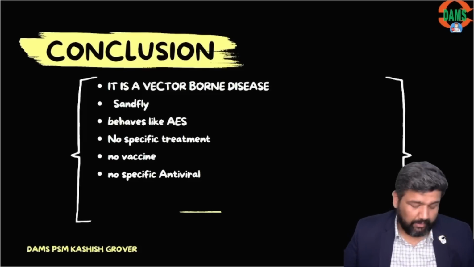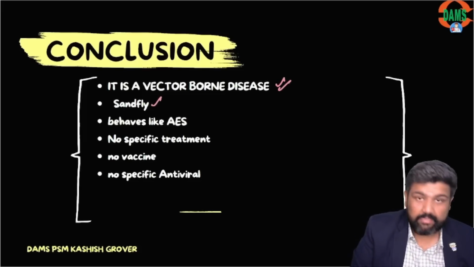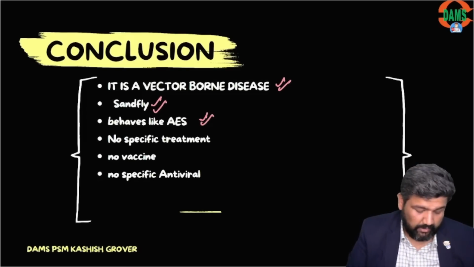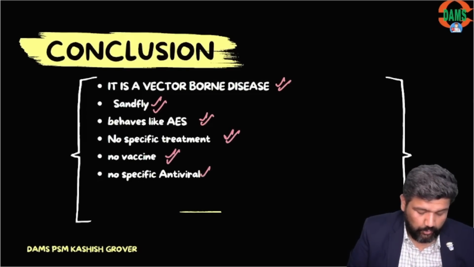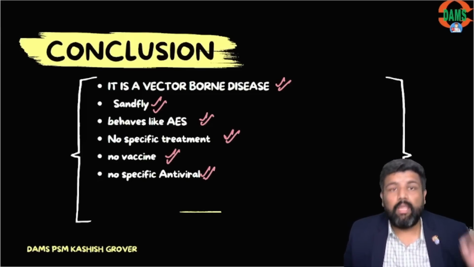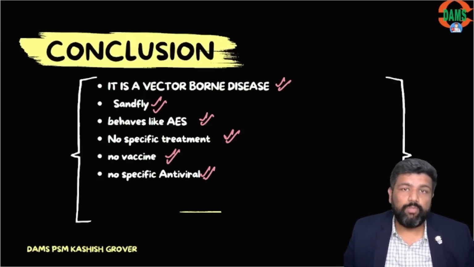So guys, let me conclude. Yes, it is a vector-borne disease. The vector is a sandfly. It behaves like acute encephalitis syndrome. There is no specific treatment, no vaccine, and no specific antiviral. Only and only vector control and personal protection can be done here.